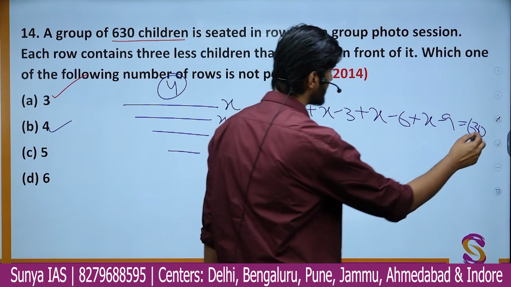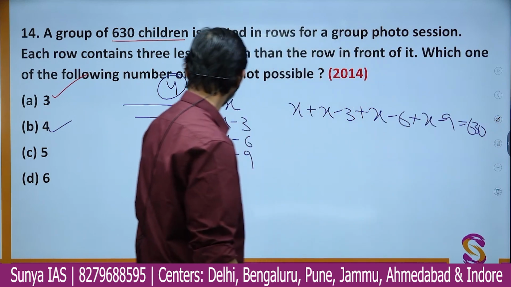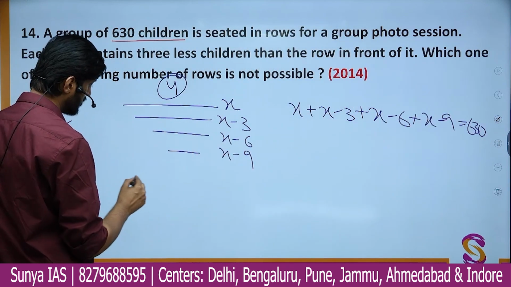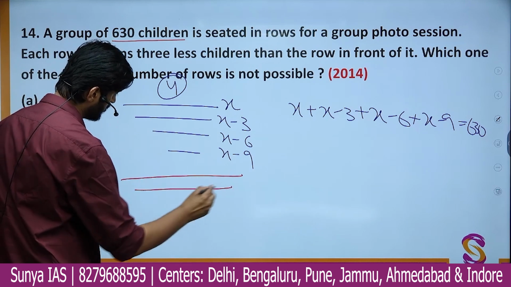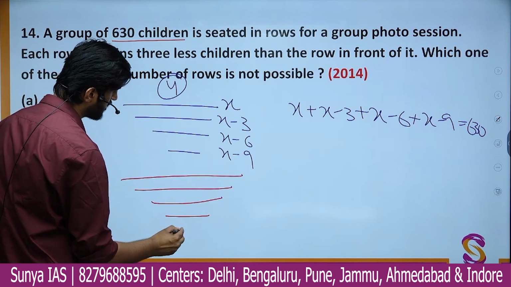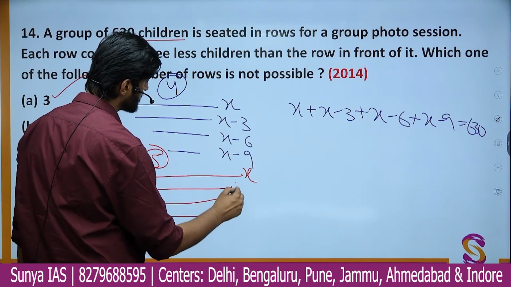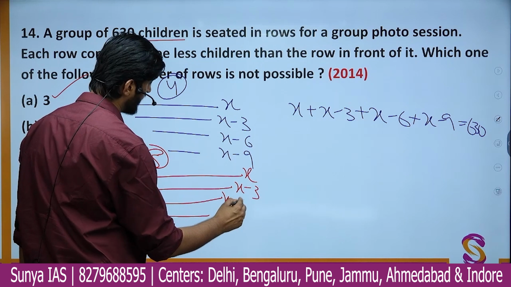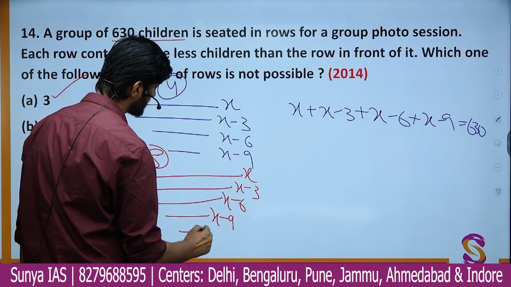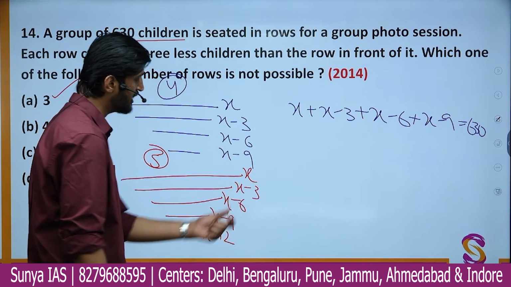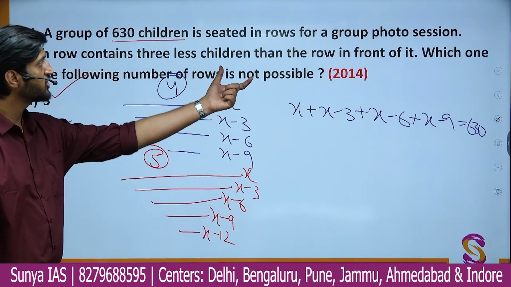Similarly, if you are having 5 rows, let's say, 1, 2, 3, 4 and 5 rows, here you have x, x minus 3, x minus 6, x minus 9 and x minus 12. In each successive row you will have 3 children less.